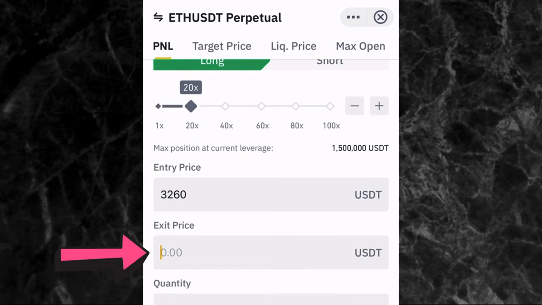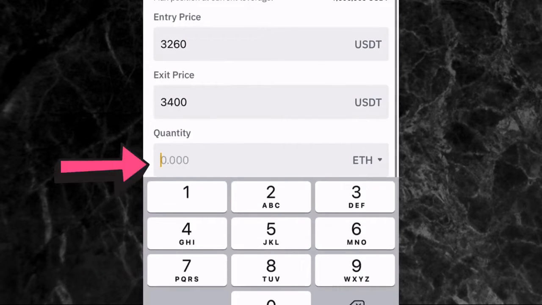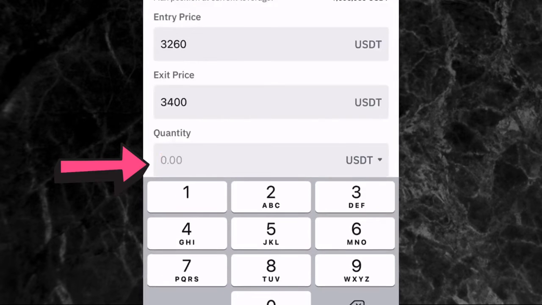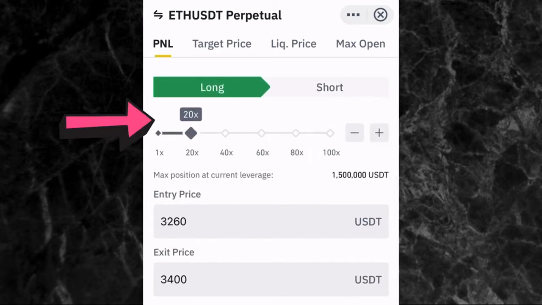Let's say $3,400, for example. Now here you're going to put in the quantity of ETH, but let's just pick USDT. So you tap that drop down arrow and tap USDT. So let's say we are going into the trade with $1,000. Now at the top here, you're going to see where you have leverage. I didn't talk about leverage.